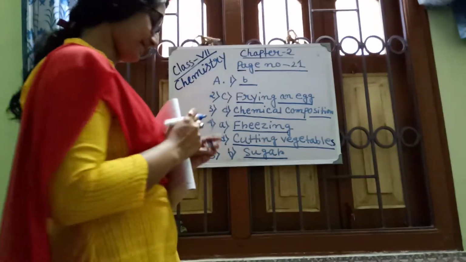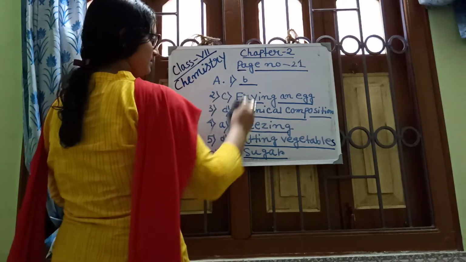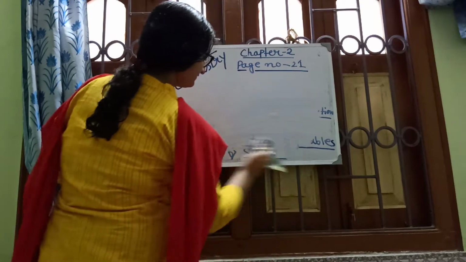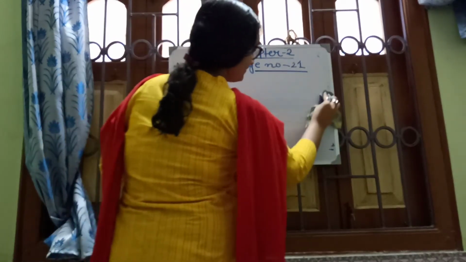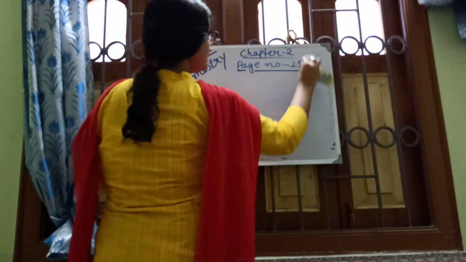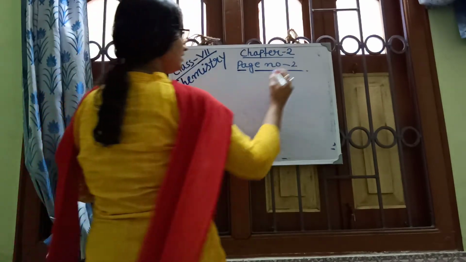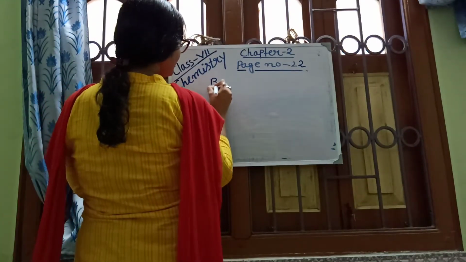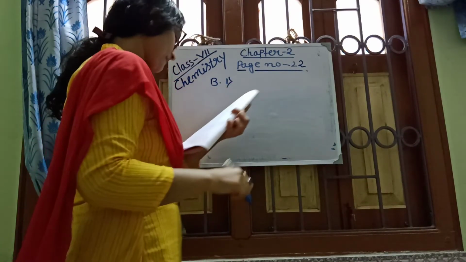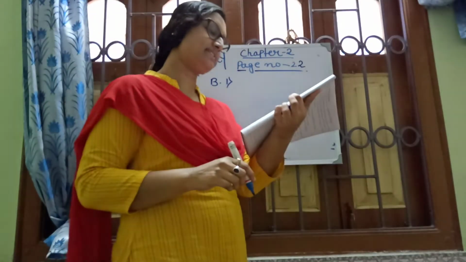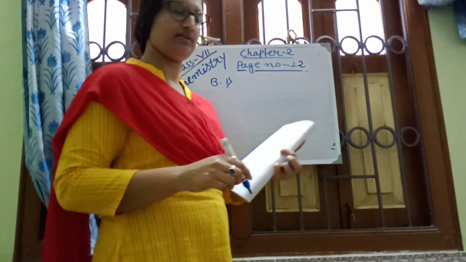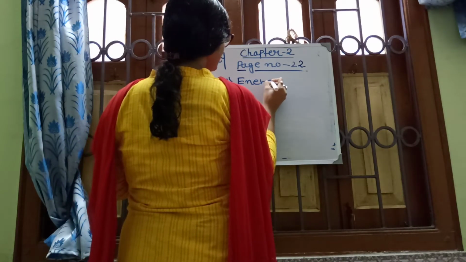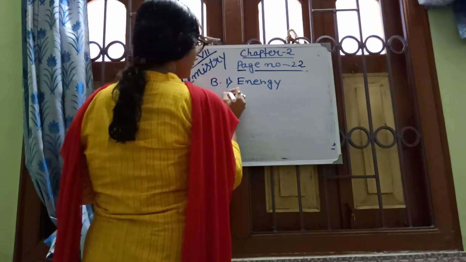And fill in the blanks. Number B, fill in the blanks. Page number 22. Number 1: in any physical or chemical change, energy is either absorbed or evolved. Energy, either evolved or absorbed.